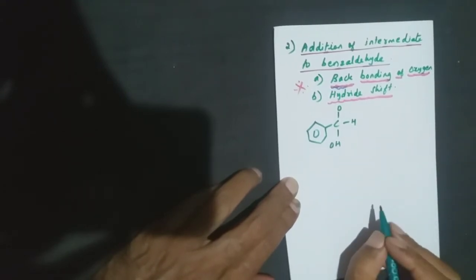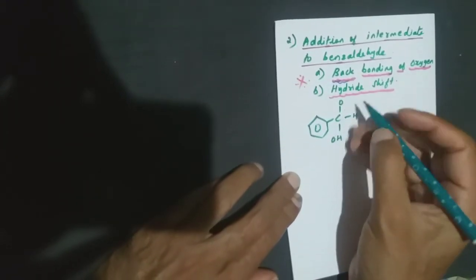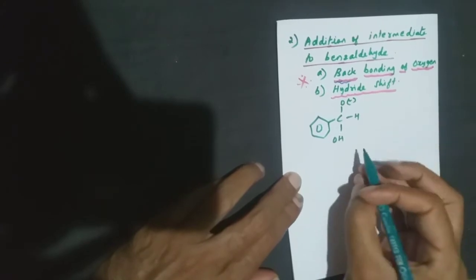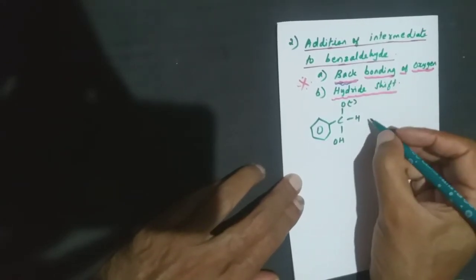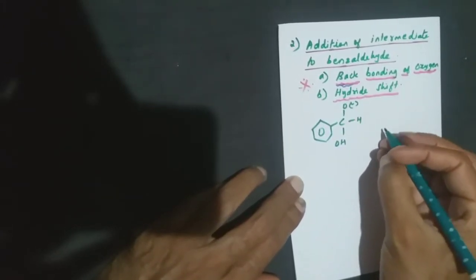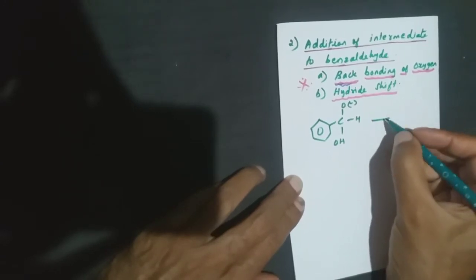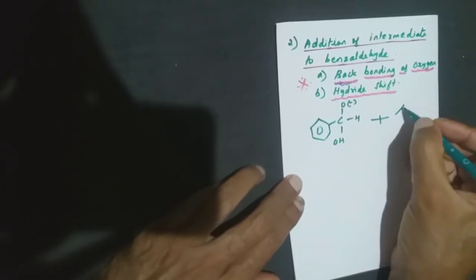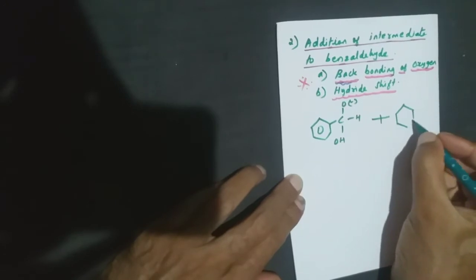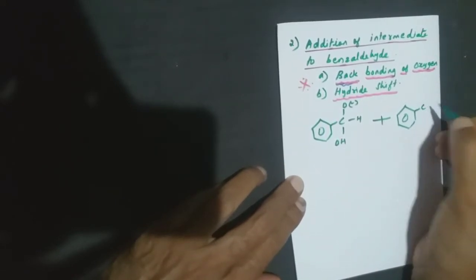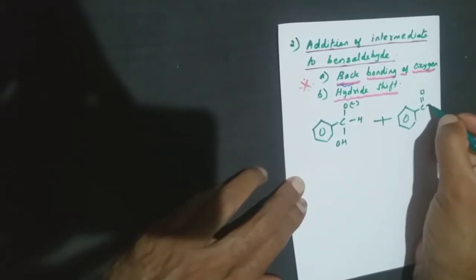This was the intermediate we had: C, oxygen with a negative sign, and the H and the OH. Now this intermediate I'll be adding to the second benzaldehyde molecule, C double bond O and the H.